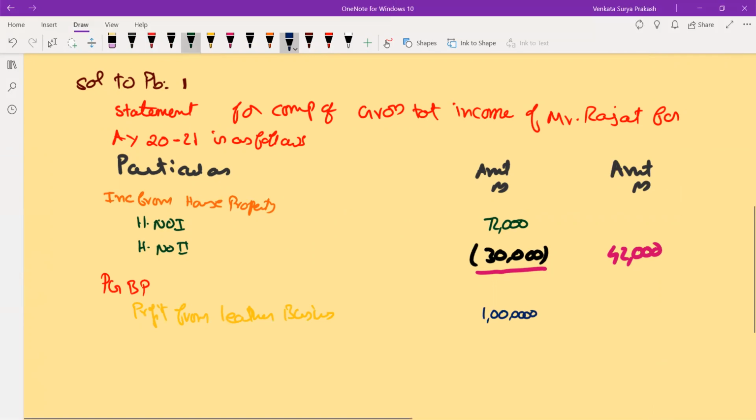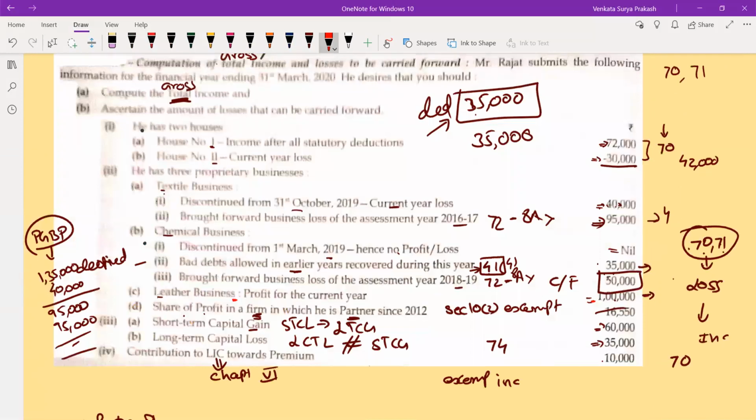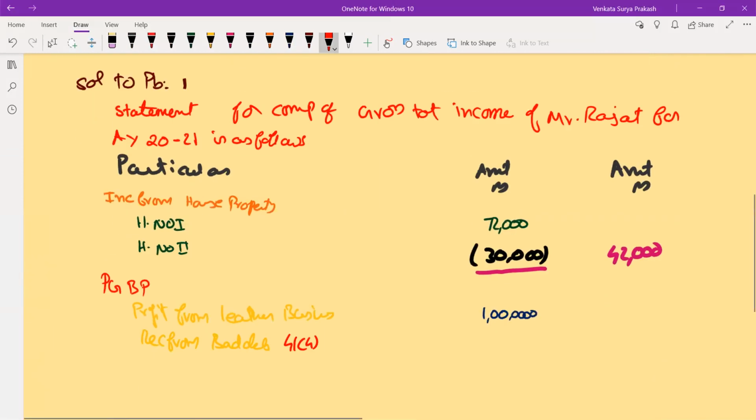Then you are also having recovery from bad debt. This will be covered under section 41 subsection 4. And what is the bad debt amounting to? The bad debt was amounting to 35,000. So let us take this as 35,000.